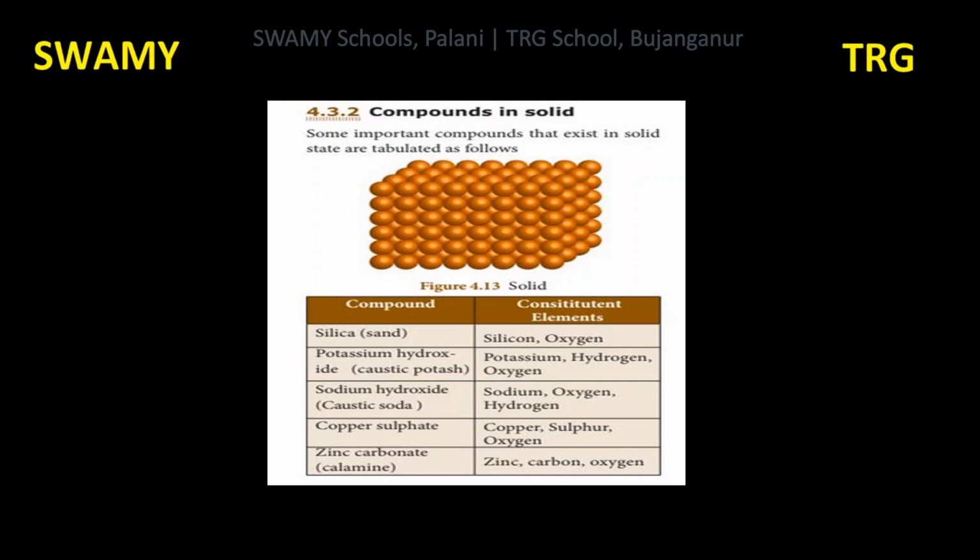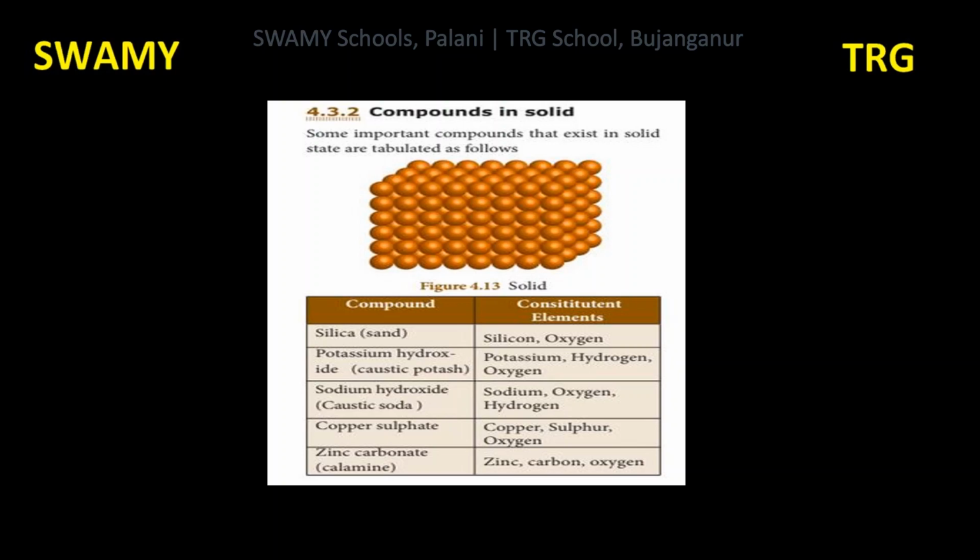Next example is potassium hydroxide. Another name is caustic potash, KOH. K potassium, O oxygen, H hydrogen. What are the elements present in potassium hydroxide? Potassium, hydrogen and oxygen. Potassium, hydrogen and oxygen combine to form KOH, potassium hydroxide.